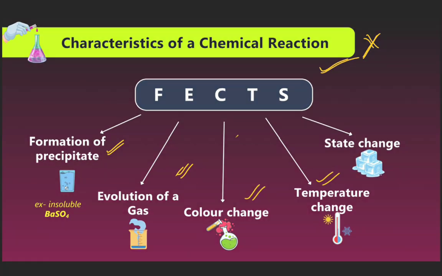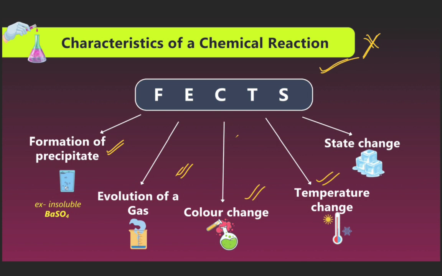The characteristics of a chemical reaction. Remember FACTS. F is for formation of a precipitate. E is for evolution of a gas. C is for color changes. T is for temperature changes. S is for state changes.